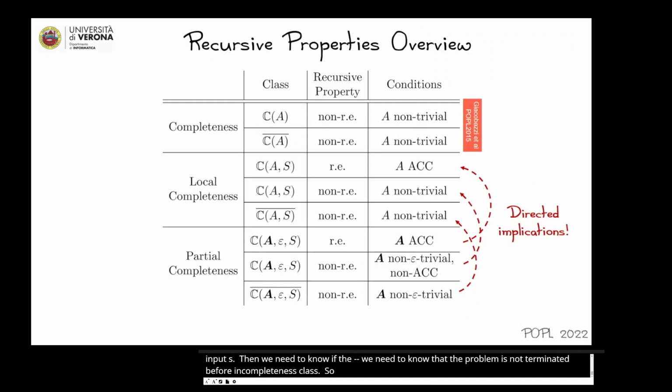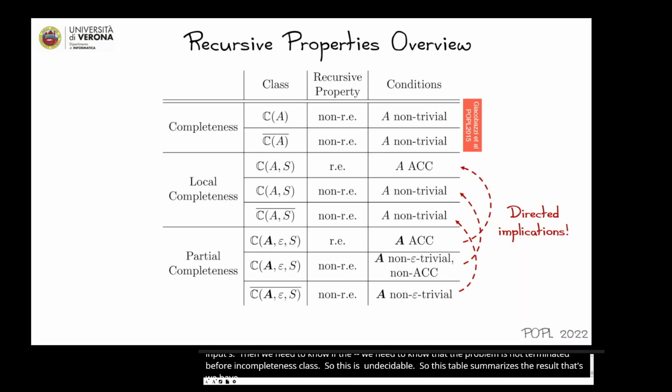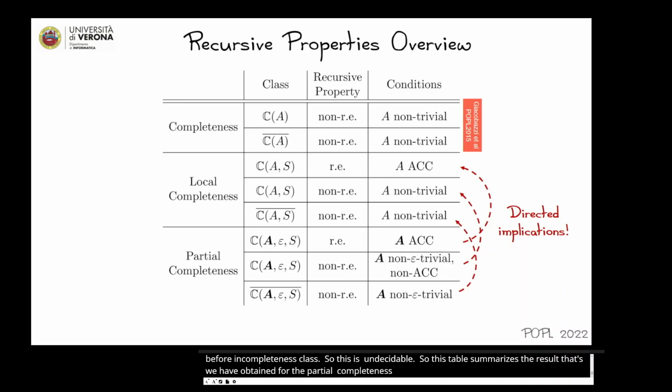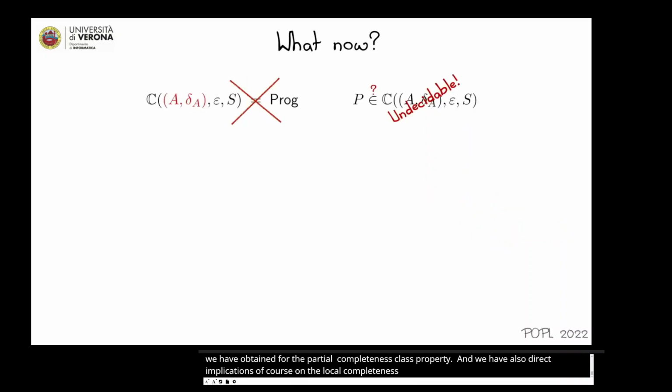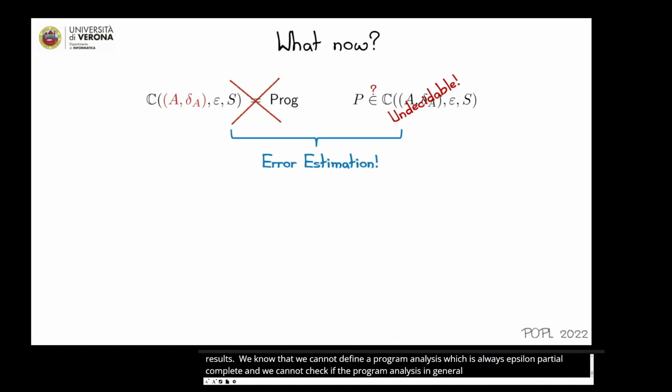So this table summarizes the main results that we obtained for the partial completeness class property. And we also have direct implications, of course, on the local completeness class. So what now? We have two negative results. We know that we cannot define a program analysis which is always epsilon partial complete. And also, we cannot check if our program analysis in general has a bounded imprecision. So what we can do now is perform an error estimation of our program analysis.